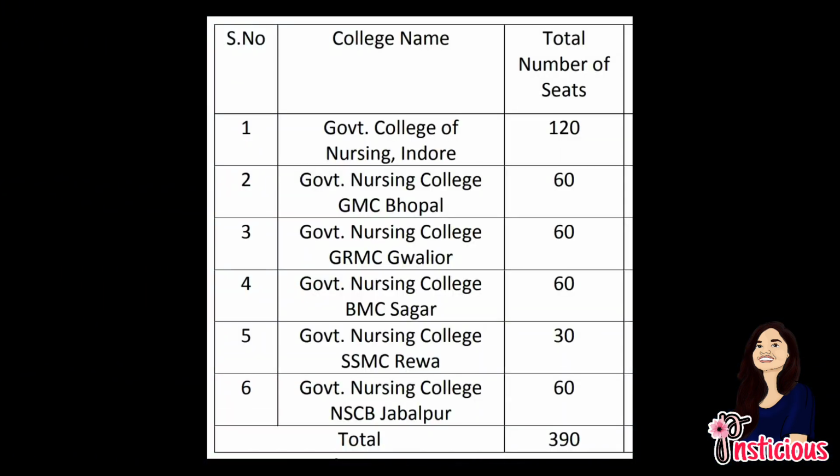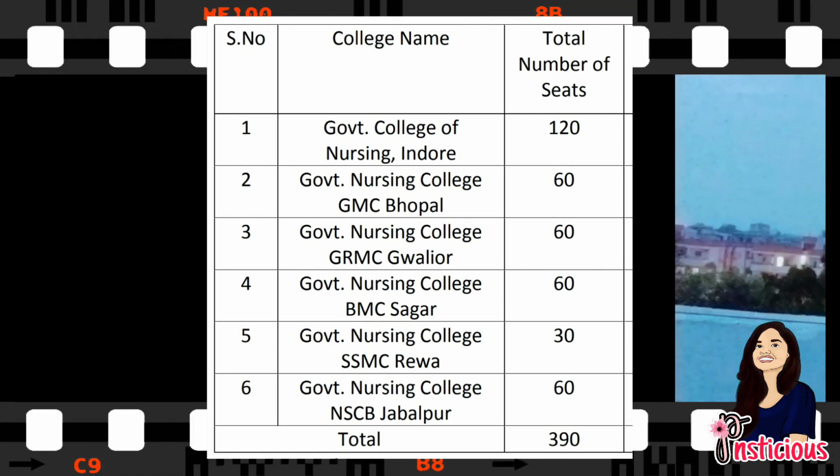In the autonomous 390 seats, these seats are also divided into 6 different colleges. These colleges are Women College of Nursing, Indore, having 120 seats, GMC Bhopal having 60 seats, GRMC Gwalior having 60 seats again, and the BMC Sagar, which is 60 seats again. The next two colleges are SSMC Rewa, which has only 30 seats, and the NSCB Jabalpur, which has 60 seats again. Now moving to the next section, which is the exam pattern and the marks division in the examination.